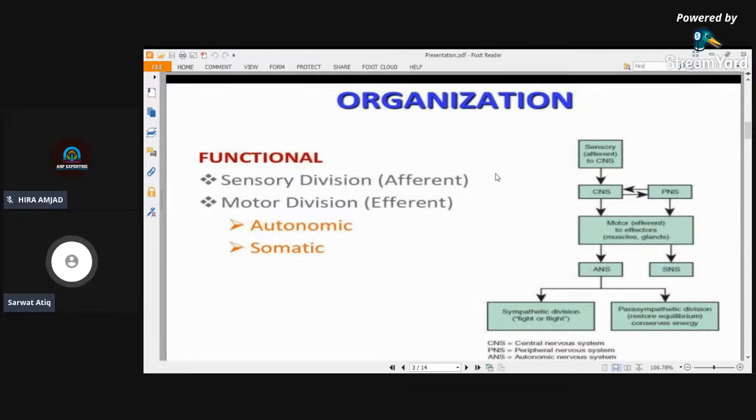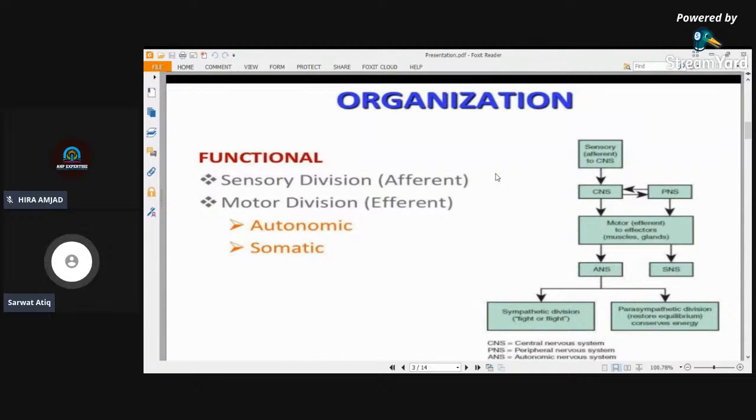Now we'll see the functional division of the nervous system. Functionally, the nervous system is divided into two divisions, sensory division and motor division. The sensory division carries all the information from the peripheral parts of the body to the central nervous system, to the brain and spinal cord. There, the information is processed and then it is delivered back to the peripheral parts of the body and the internal organs through the motor division. The motor division is further divided into autonomic and somatic. Autonomic is concerned with involuntary responses, and the somatic system is concerned with voluntary responses, as in the skeletal muscle system.